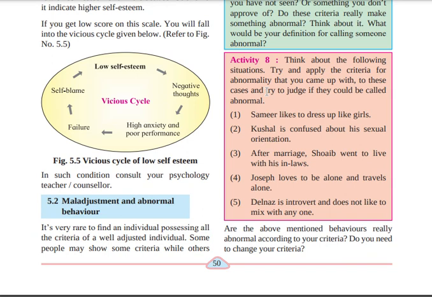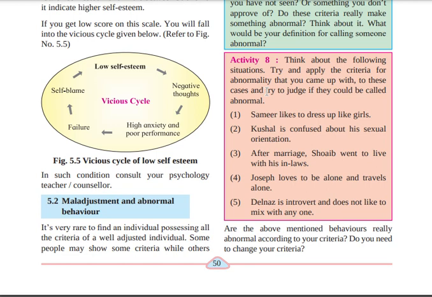Okay, first, Samir likes to dress up like girls. What do you think? Samir is a boy, and Samir likes to dress up like a girl. Is this normal or abnormal? What do you think? It's abnormal. But you can see that even girls like to dress up like boys. I don't think so. That is normal, because in society, people accept girls if they are wearing jeans and shirt, but if boys wear girls' clothes, they are not accepting it.